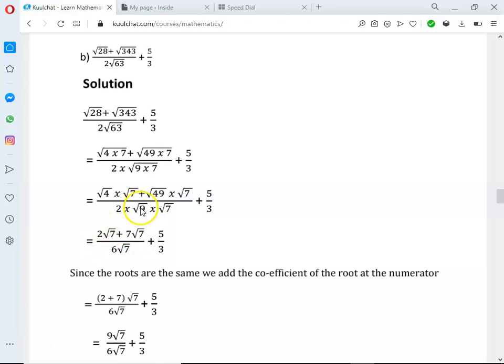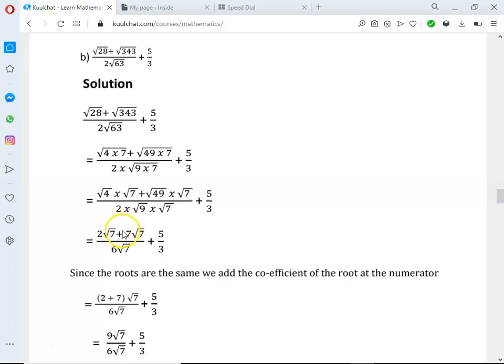2 times. Root 9 will give us what? 3. If we use the 3 to multiply the 2, we get what? 6. So that's where the 6 comes in. We get 6 root 7, because root 9 is 3, then 3 times 2. I think I left one step. So 3 times 2 should give us what? 6. 6 root 7 plus 5 over 3. We just maintain the 5 over 3.